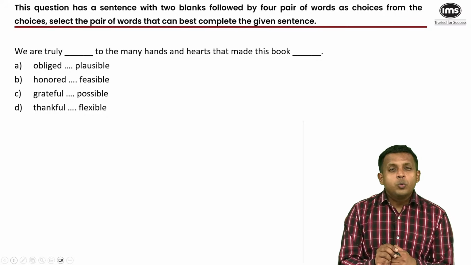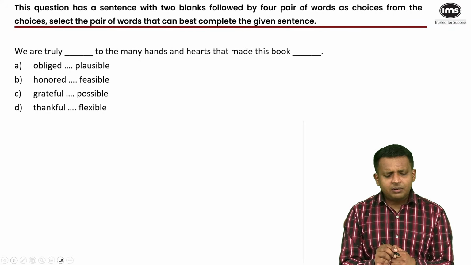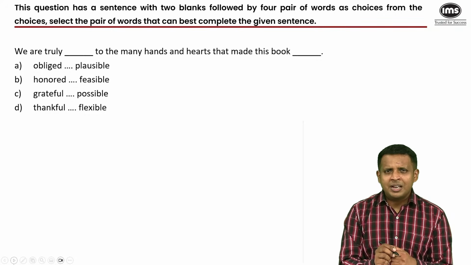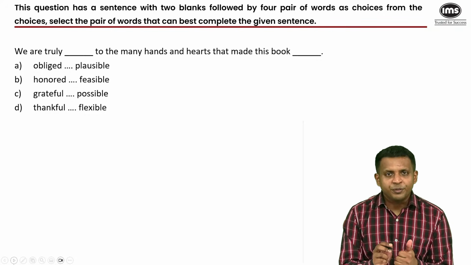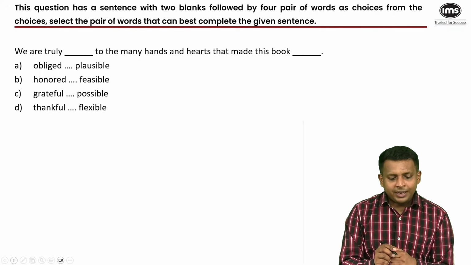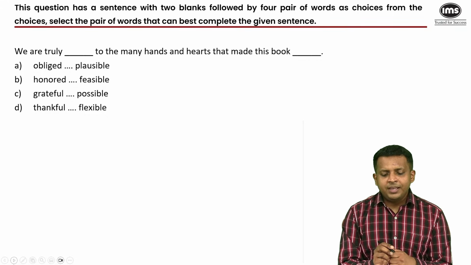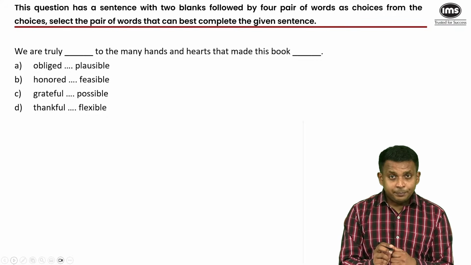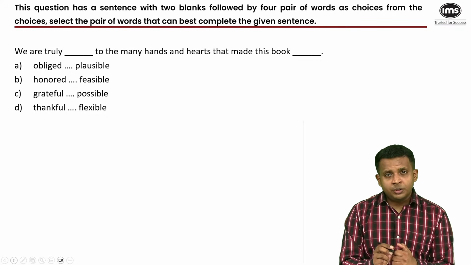So what words would fit in the two blanks? Words that aren't necessarily from my options, but they could be, of course, because sometimes the answer becomes just really obvious. We are truly blank to the many hands and hearts. We are truly thankful to the many hands and hearts that made this book a reality, that made this book possible. These are my shadow answers.